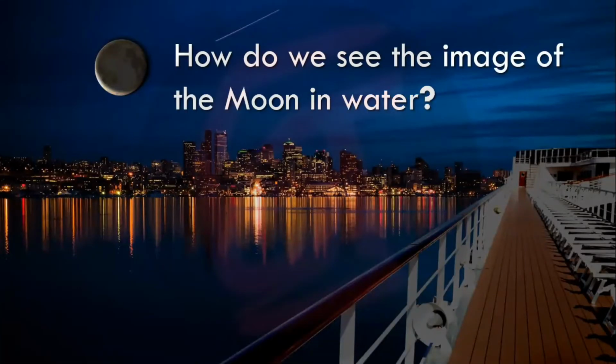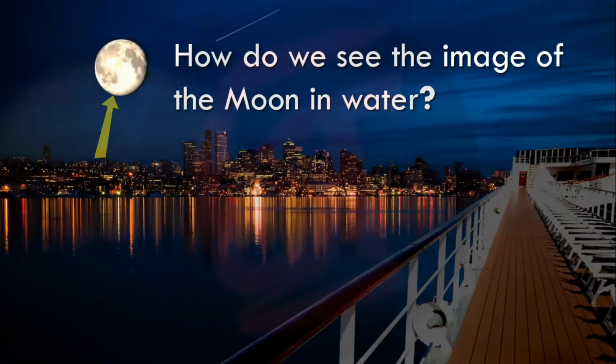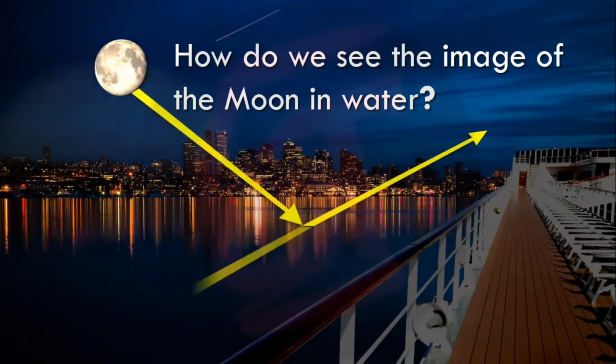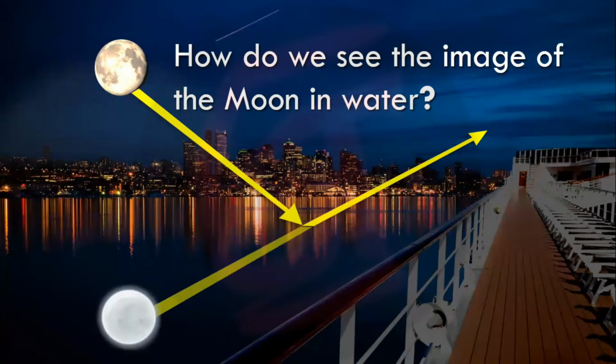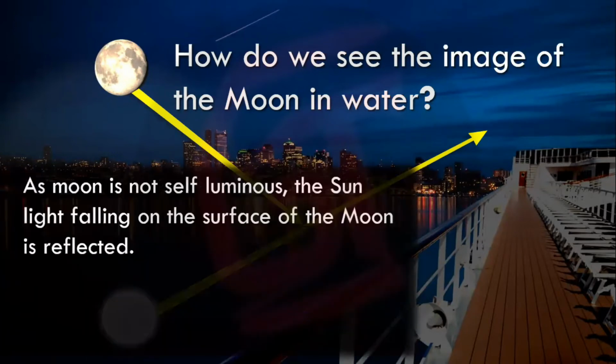Now we can see the image of the moon in the water. We can see these buildings in the water. Why and how is that possible? That is because of nothing but the reflection that is happening. So we can see it. And inside the water also we can see the image of the moon. That is because of refraction.